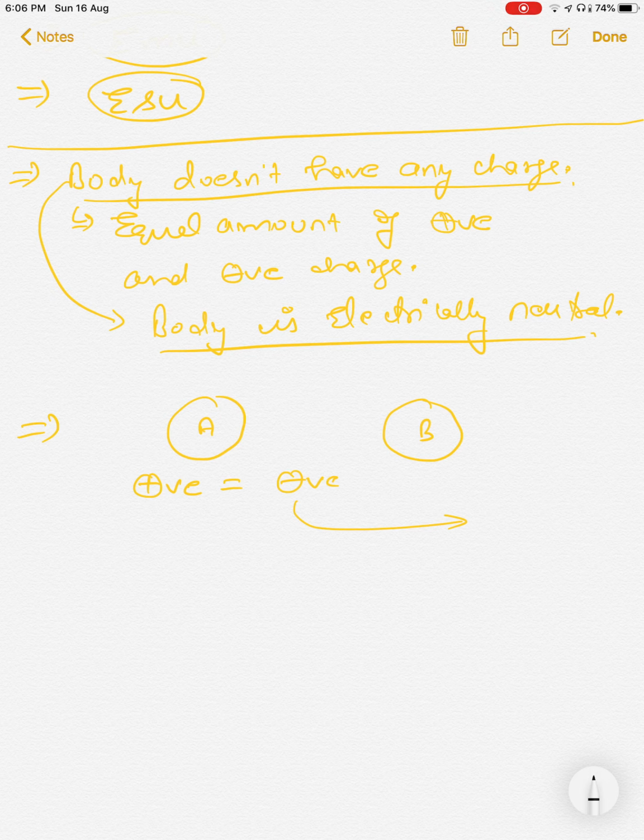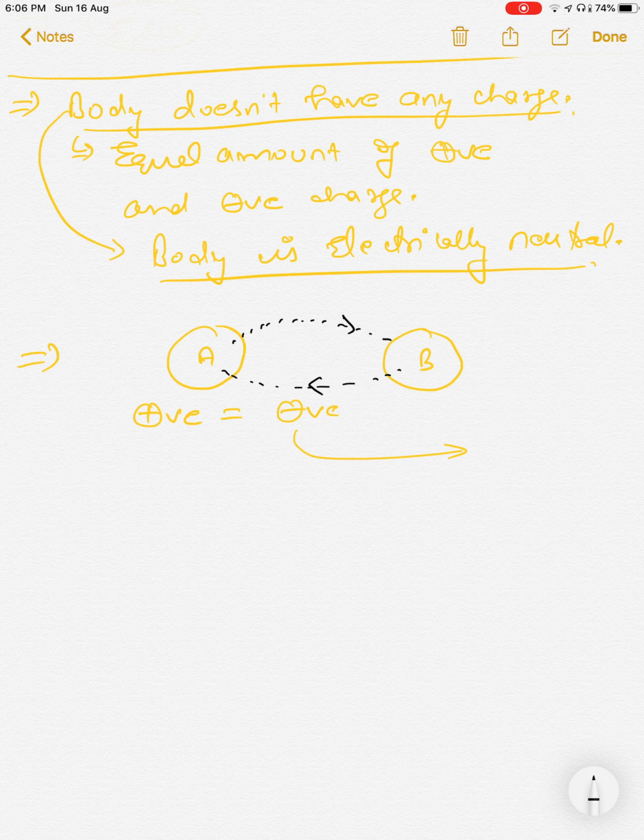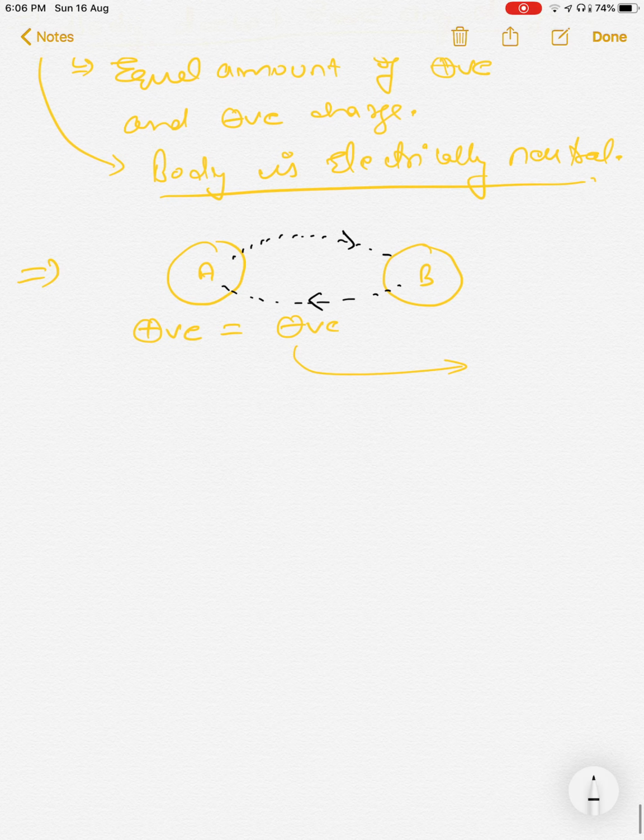So these are the electrons. The exchange of them happens when you rub two bodies against each other. The electrons shift from body A to body B, or from body B to body A. It can happen in both cases. But does it happen in all bodies?